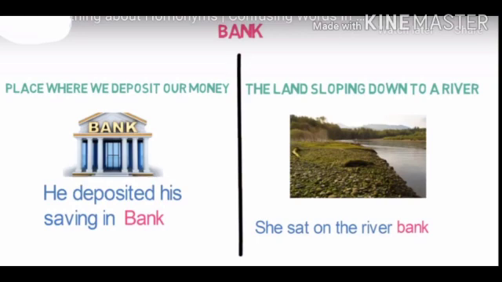Let's see another example, the word bank. In the first part, it means a place where we deposit our money, and in the second part, it means the land sloping down to a river. Let's see the example. He deposited his savings in the bank. In the second example, she sat on the river bank. Yes, we see in the word bank that the spelling and the pronunciation is same, but the meaning is different.